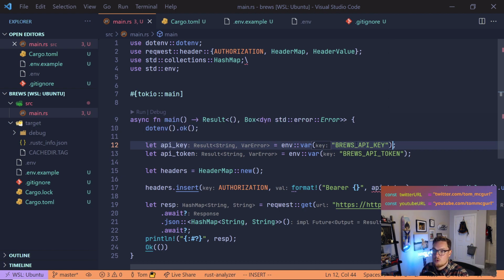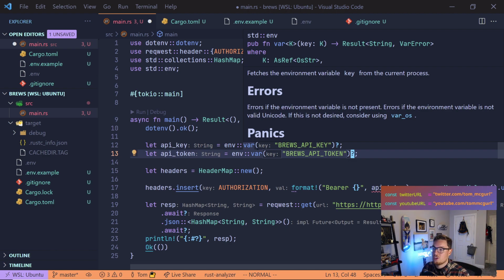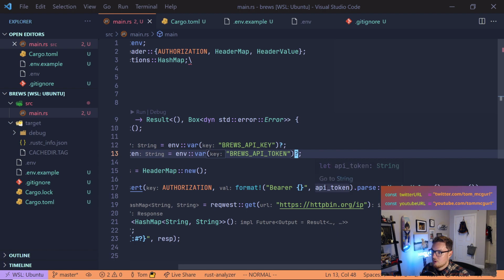We can deal with that by simply using the question mark, right? I believe it's called turbofish. We can turbofish that to say, hey, if it fails, just let it fail. If it's good, just give us the string. And so now we actually do have the string. And now this is done complaining. It's like, okay, you have the string. We're parsing it to a header value and unwrap.